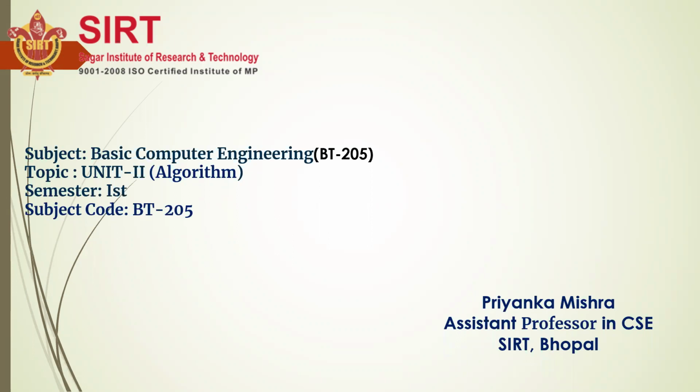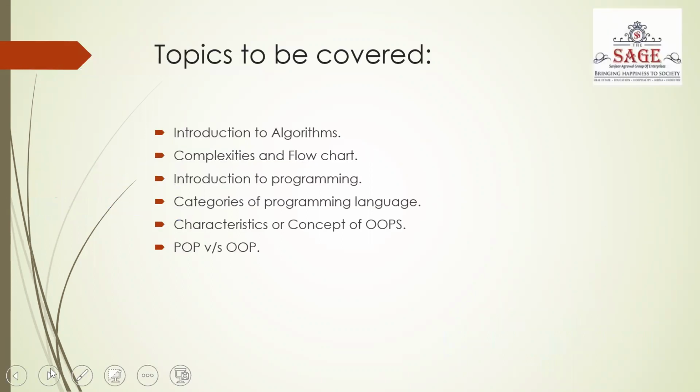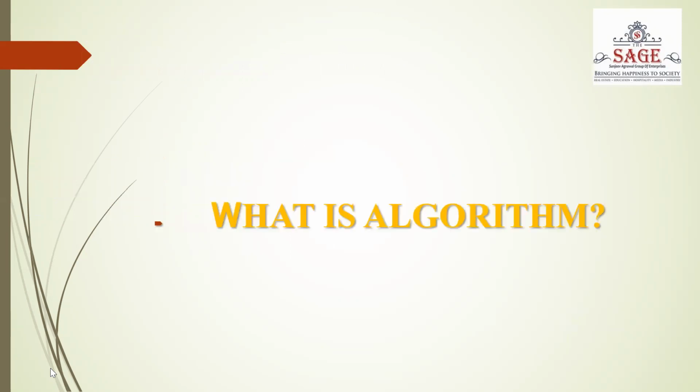Today we are going to discuss one of the topics of basic computer engineering, that is algorithm. Topics to be covered in this lecture are introduction to algorithms, complexity and flowchart, introduction to programming, categories of programming languages, characteristics and concept of OOPS, and POP versus object-oriented programming. Firstly, we are going to discuss what is an algorithm.